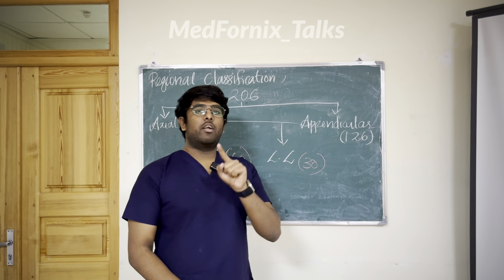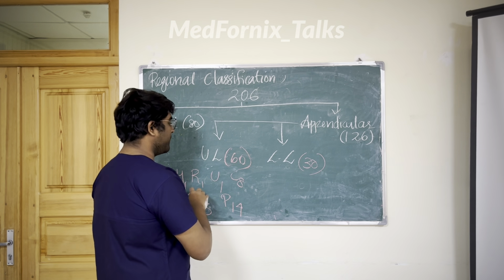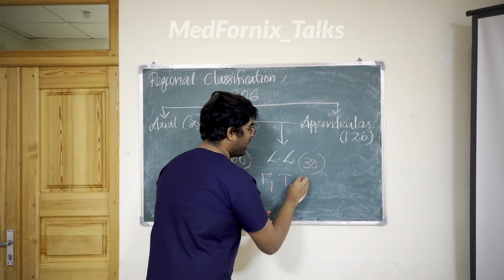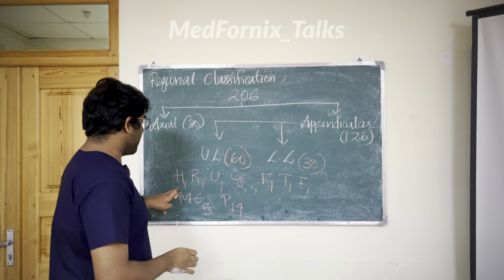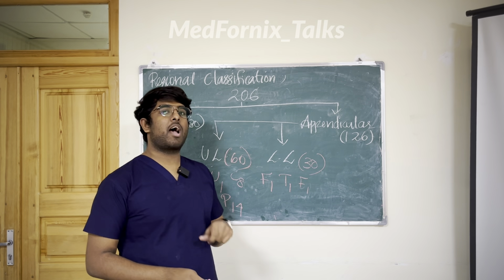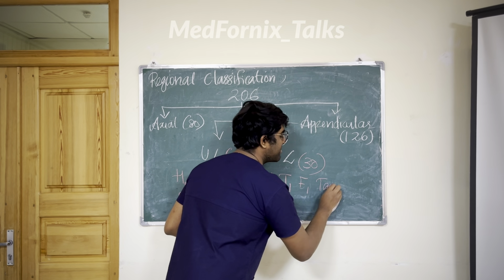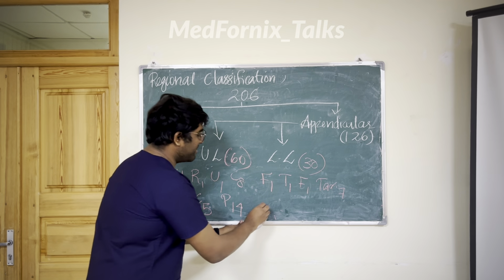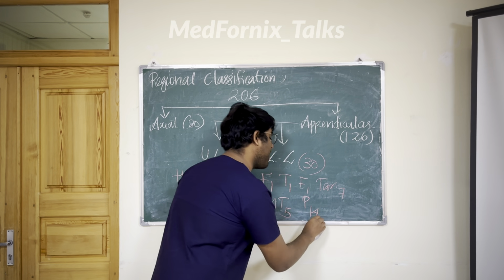One lower limb, one leg, I am having 30 bones. Both limbs are having 60 bones. Now we will talk about that. One femur, one tibia, one fibula. They resemble the humerus, radius, ulna. Then after femur, tibia, fibula, I am having tarsals. Here I am having carpals and in the legs I am having tarsals. Tarsals I am having 7. Then metatarsals I am having 5. Then phalanges, same as in the hand, I am having 14 phalanges.